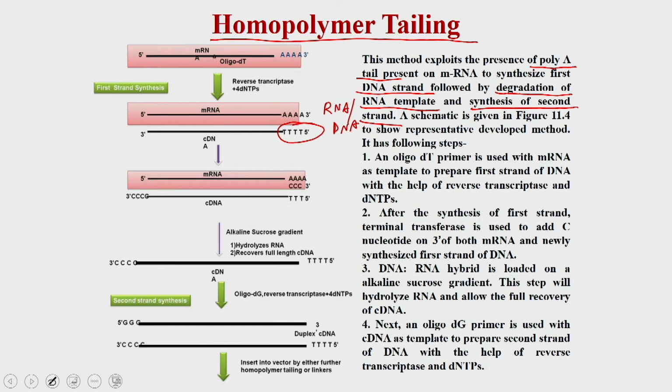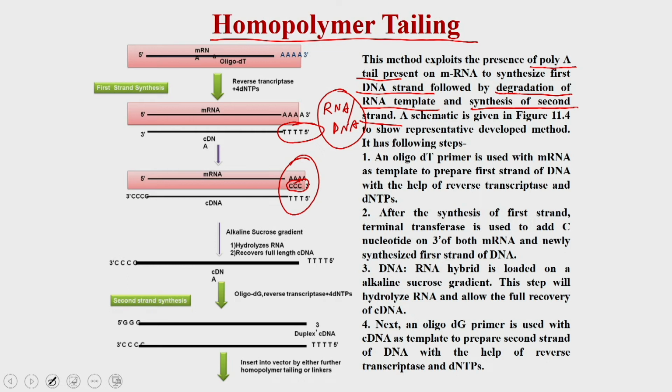Now, you have to degrade the RNA. Once you have got this RNA DNA hybrid, you are also going to add the terminal C, which means you are going to put C and an enzyme called terminal transferase.